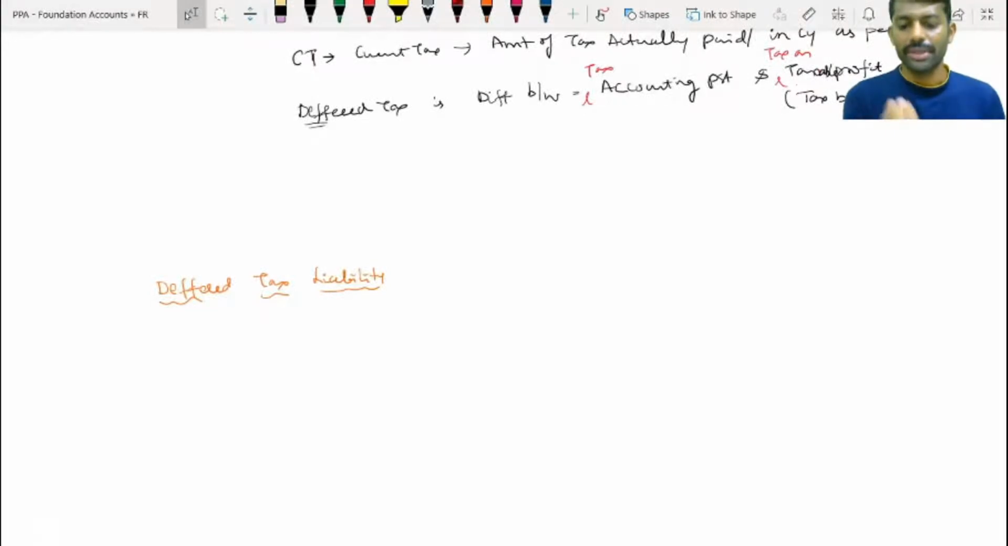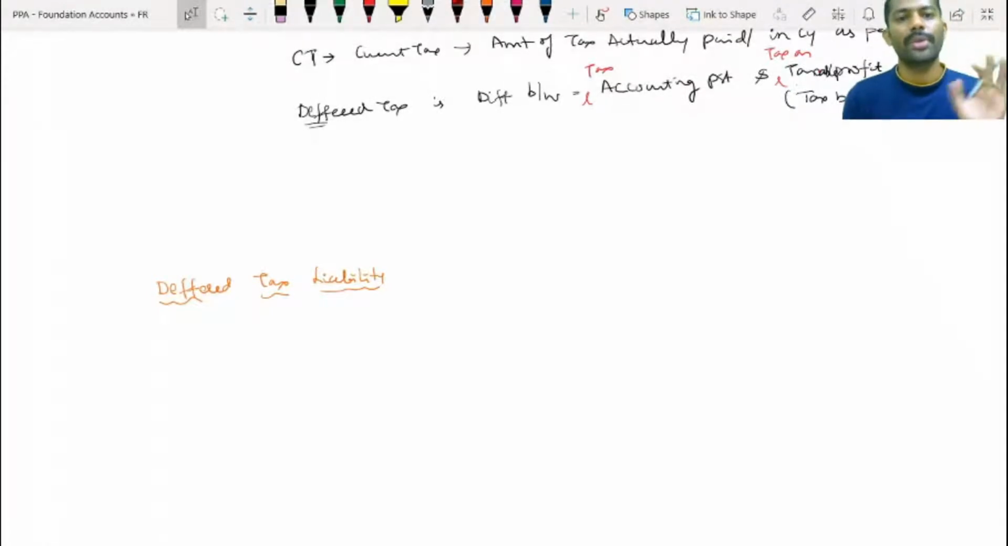Second one, if it is a timing difference, it will originate and it will reverse in future. Correct? Now, at the time of originating, what is the nature of originating? It has got birth, so that means an originating transaction has resulted. Currently, I have to pay higher tax, but there was a savings in tax. Because of this, there is a future expected increase in tax liability. As per accounts, I have to pay higher tax, but as per income